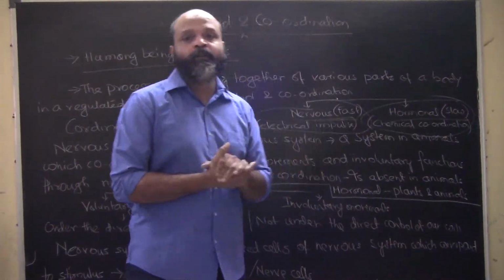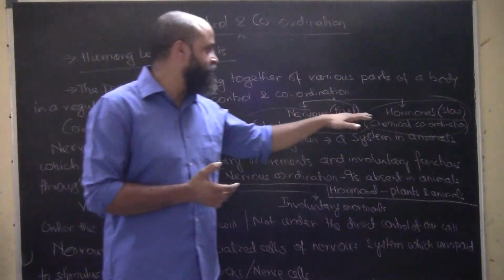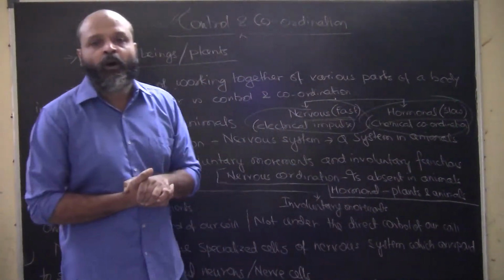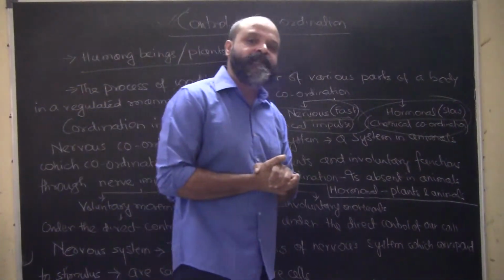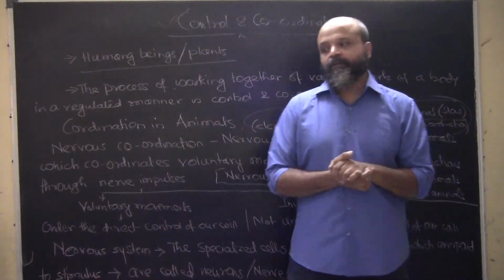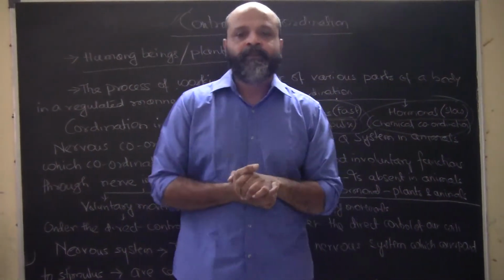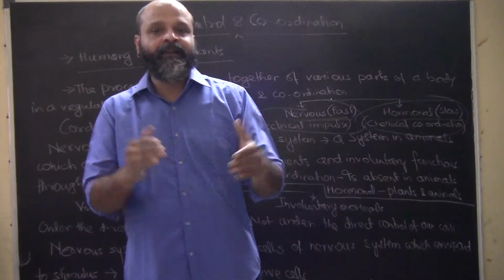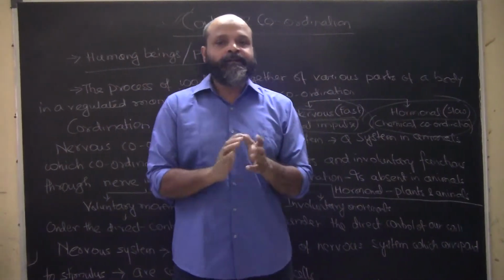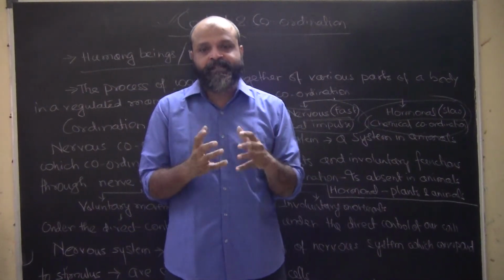Now, what are hormonals? There is something called hormonal coordination. Hormonal coordination basically means, see, there are a lot of things in our body which are happening chemically. Electrical impulses can be very fast and generate impulses.